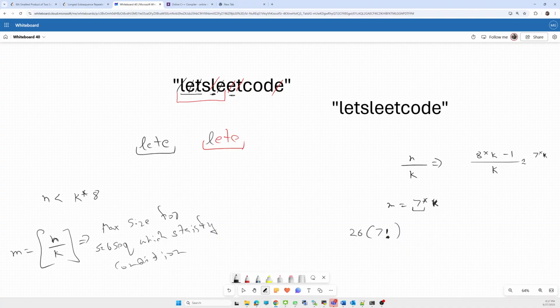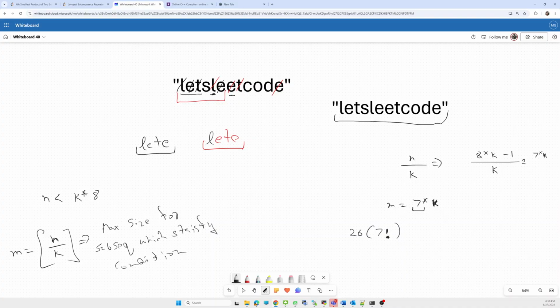So what we'll do first for a given string is minimize it. We'll remove all the characters whose frequency is less than k. First we count the frequency of each character, and after counting we keep only those candidates whose frequency is greater than or equal to k.